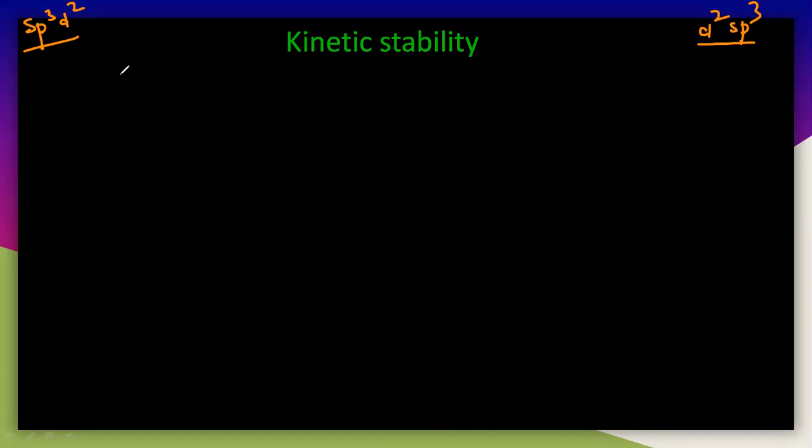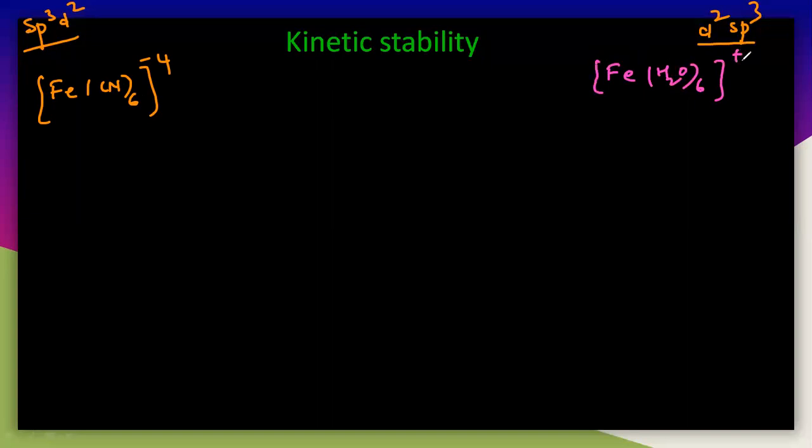So here it is sp3d2. Let us write one example. I will take the best example, which is with the Fe cyanide, which is 6 with -4. And here I will take the example with the iron with H2O taken 6 with +2. So see the difference between these two things here.